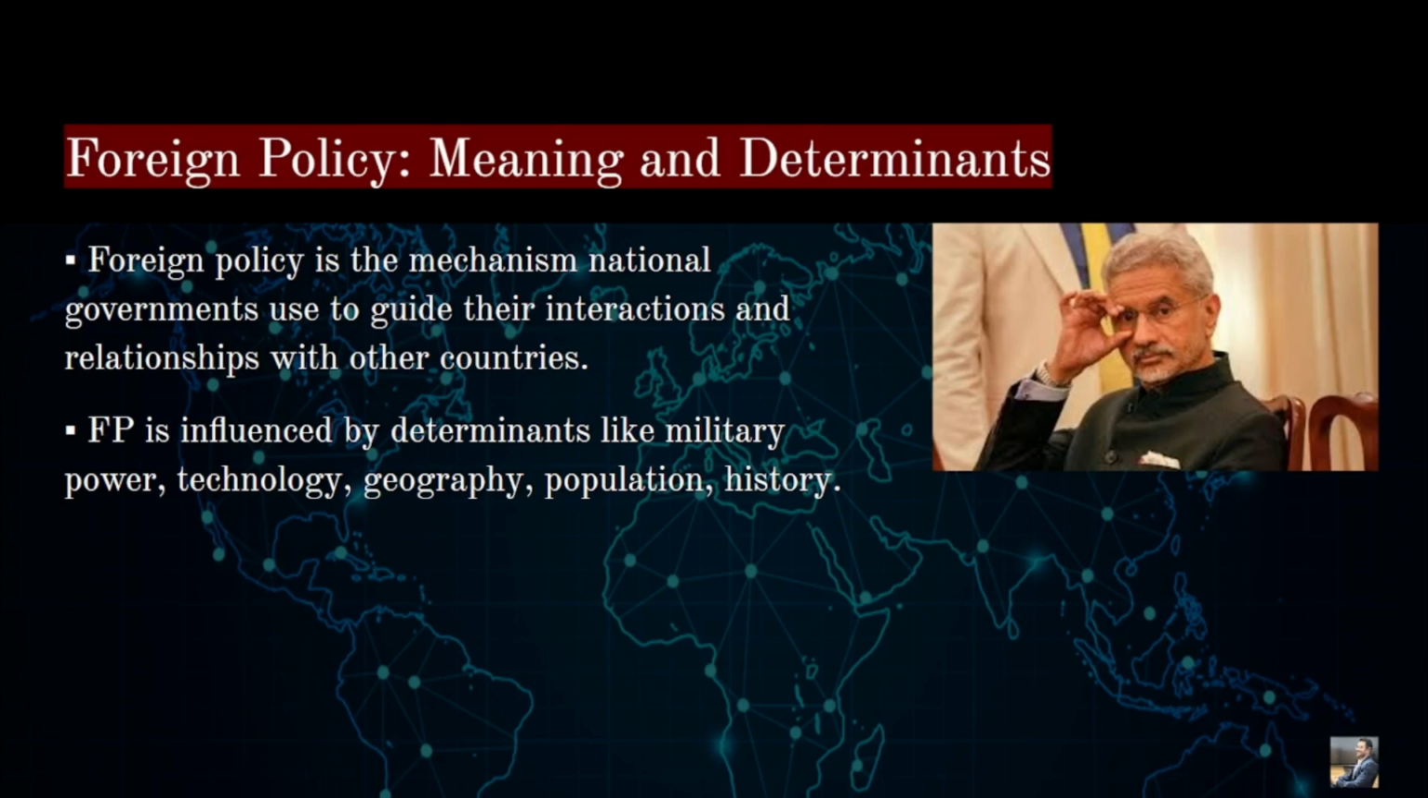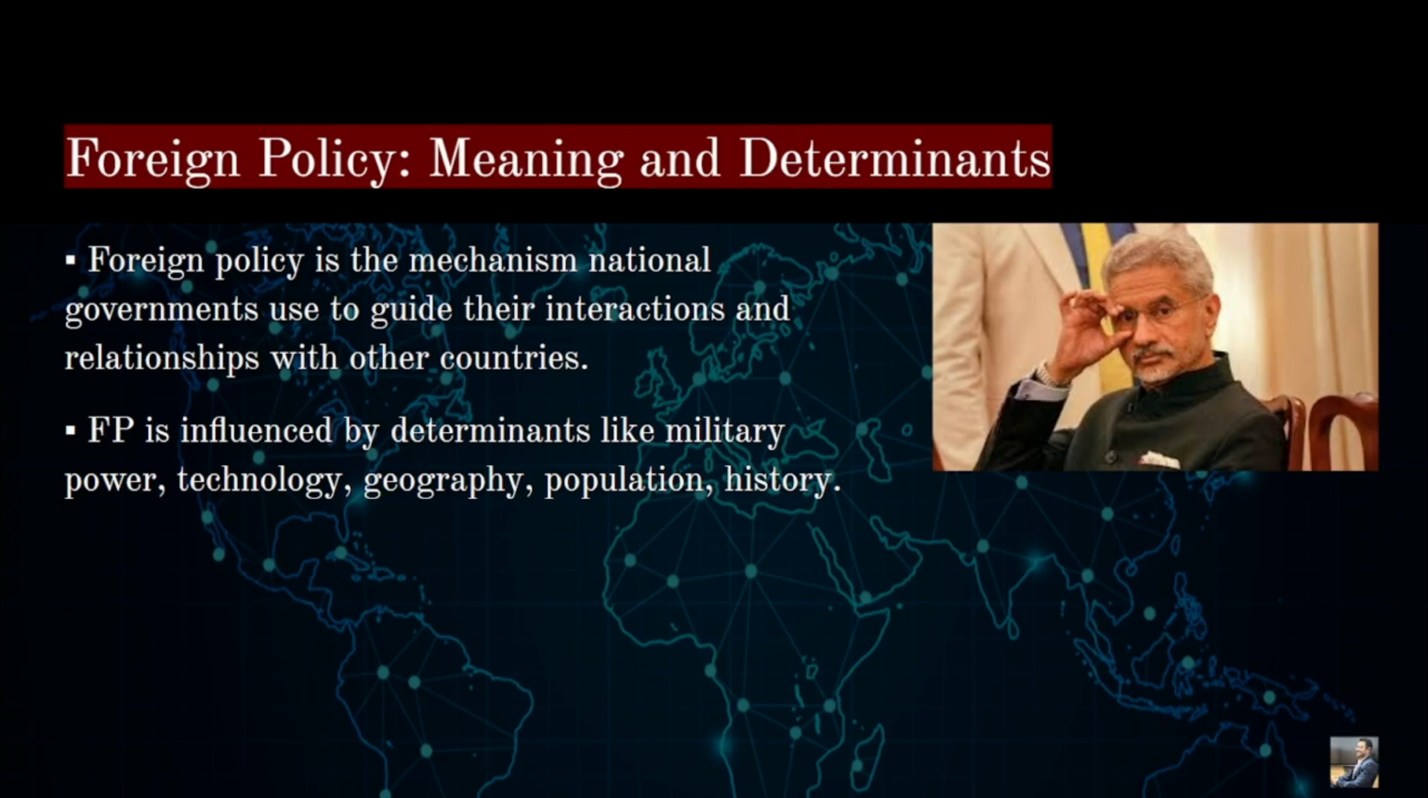The major determinants of foreign policy are military power, technological power, geographical power, population, history, culture, and so on. These are the major determinants that will decide the foreign policy and its advancement, its development, in the relations of our country with other countries. So pause the video, note down this important definition, very simplistic.